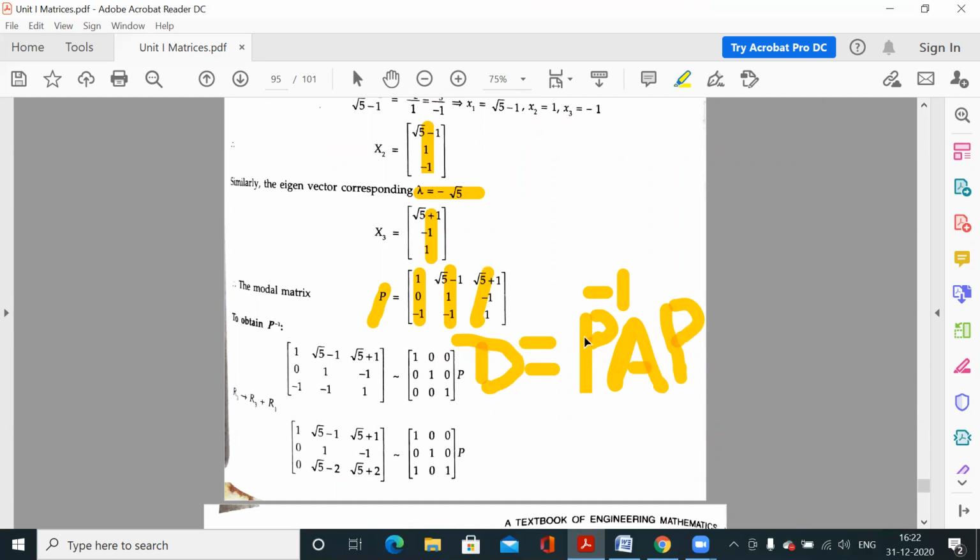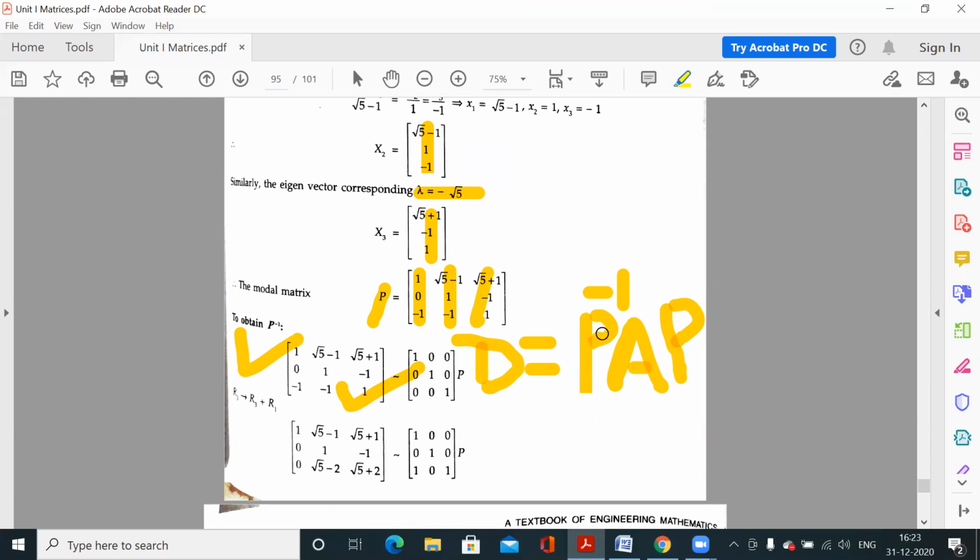This is optional, an alternate method. There is no restriction that you have to use a particular method to find the inverse. You can use any method you know for finding P inverse.